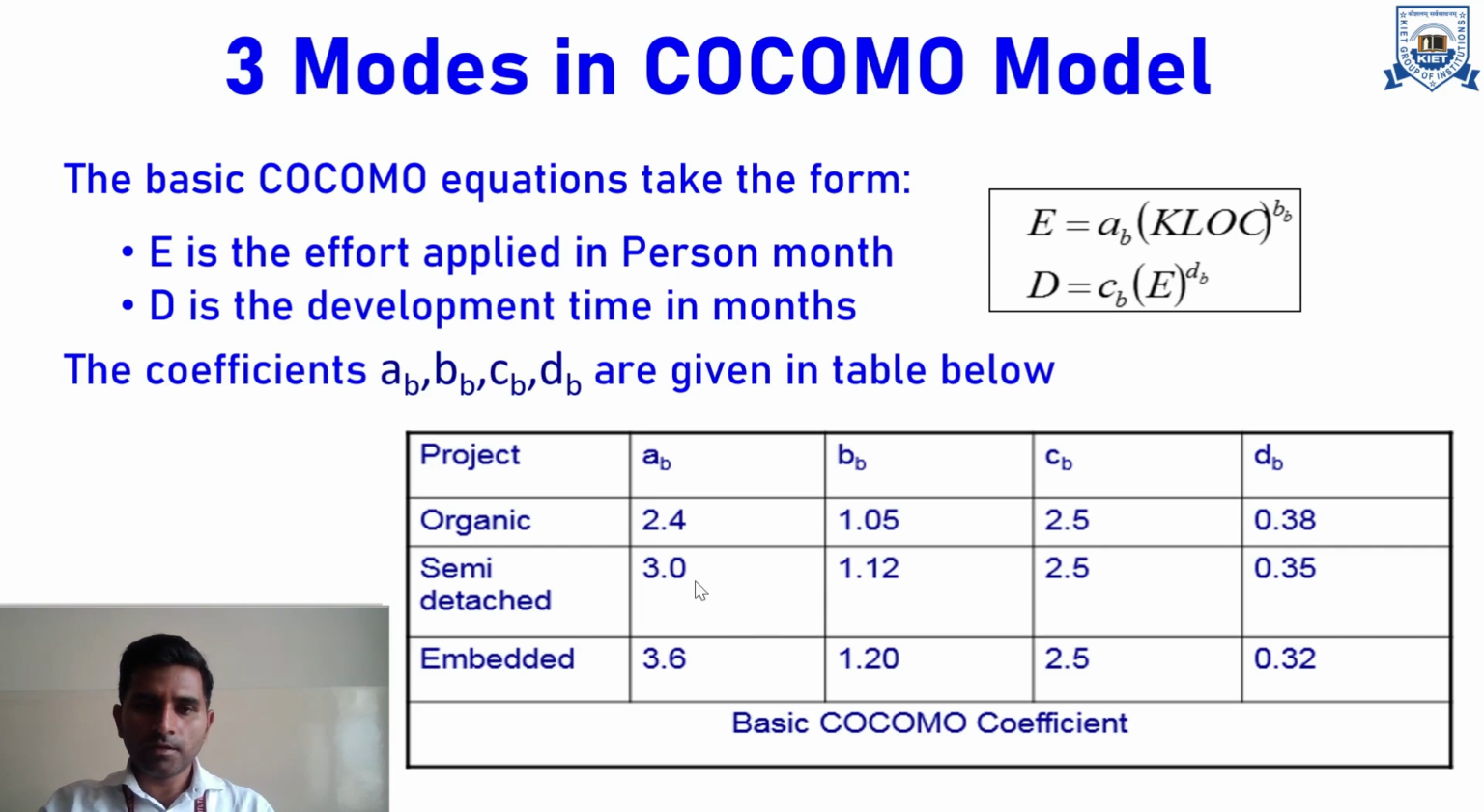Similarly, for semi-detached, it will be 3 times KLOC, 400 raised to power 1.12, and what will be the development coefficient c, which is your 2.5, times effort raised to power 0.35. And similarly, we can calculate for the embedded COCOMO model. It will be effort equal to 3.6 times 400 raised to power 1.20, and development time will be 2.5 times effort raised to power 0.32.